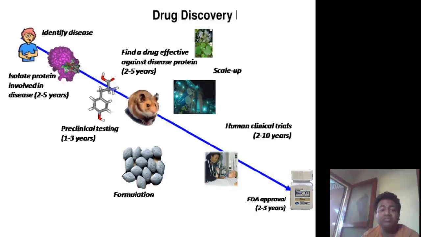Some have found very good results with the anti-cholesterol and anti-hypertensive drugs.